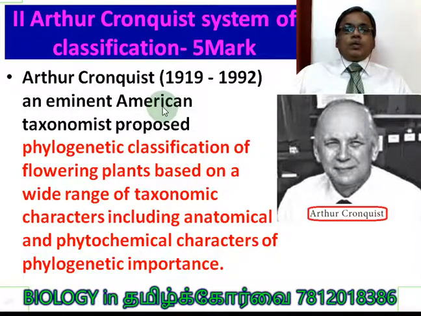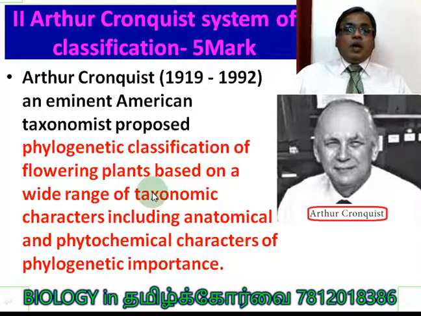So far we discussed the Engler and Prantl system of classification. Now we are going to learn about the Arthur Cronquist system of classification. It can be asked in a 5-mark question. And here I gave the picture of Arthur Cronquist. Arthur Cronquist, an eminent American taxonomist, proposed a phylogenetic system of classification of flowering plants based on a wide range of taxonomic characters, including anatomical and phytochemical characters of phylogenetic importance.